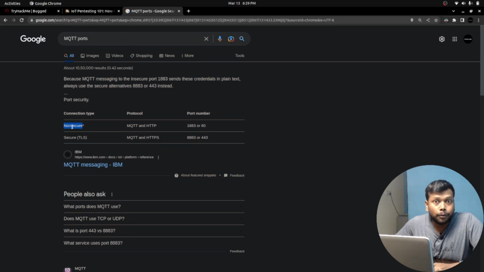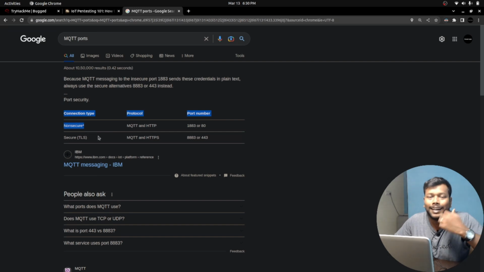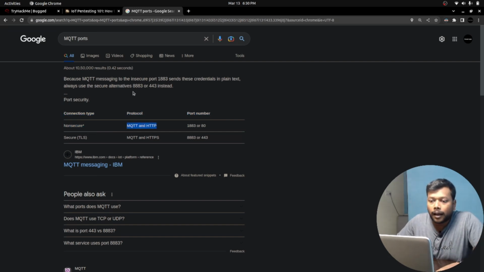It's a non-secure communication. If you want to establish a secure communication between your IoT device and yourself, then you can use port 8883. But here we witnessed port 1883 is open, which means the connection is non-secure. It could be intercepted, and the details could be seen. Well, that's the thing. We are going to find a way to intercept the traffic.